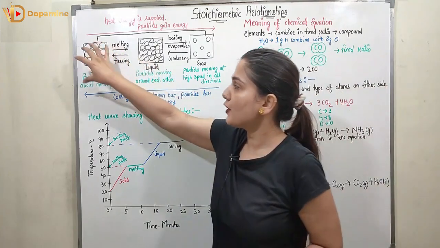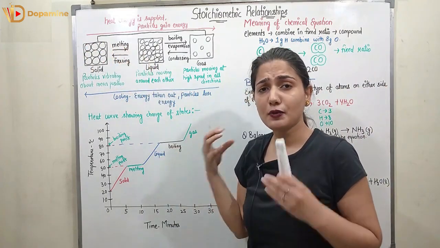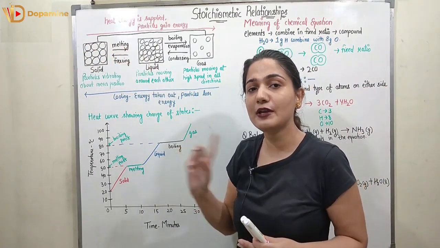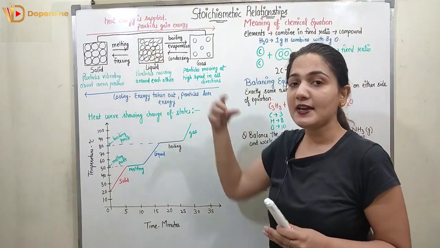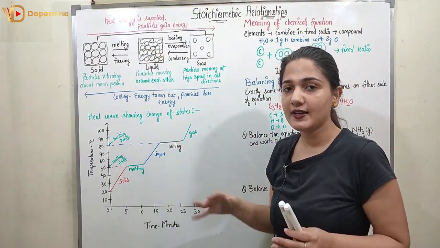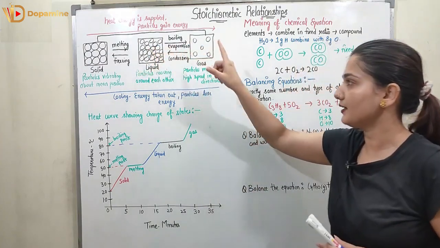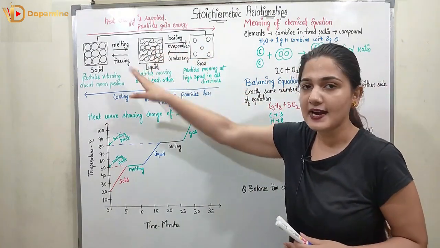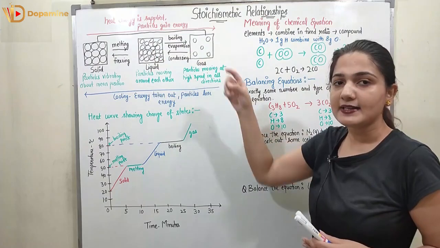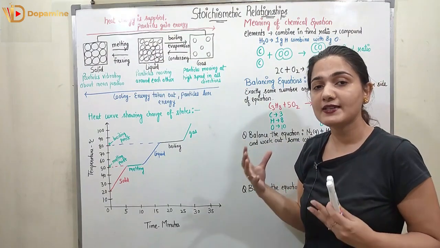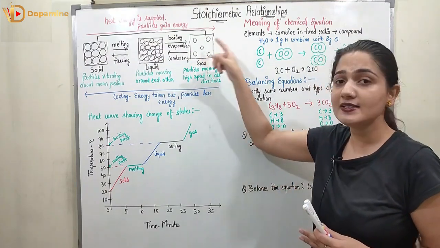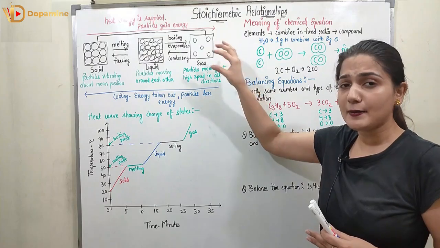Here in the solid you can see we have the atoms which are very densely packed, they can only vibrate. Liquid can assume the shape of the container, it cannot fill up the container but it can take the shape of the container, and the particles can slide upon each other. The gas particles will fill up the space in which it is kept, and the particles are in random motion, at a very high energy.